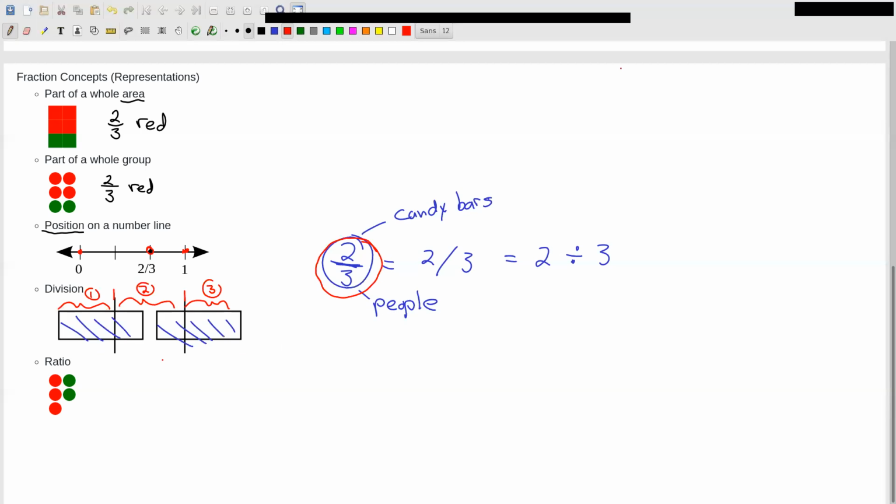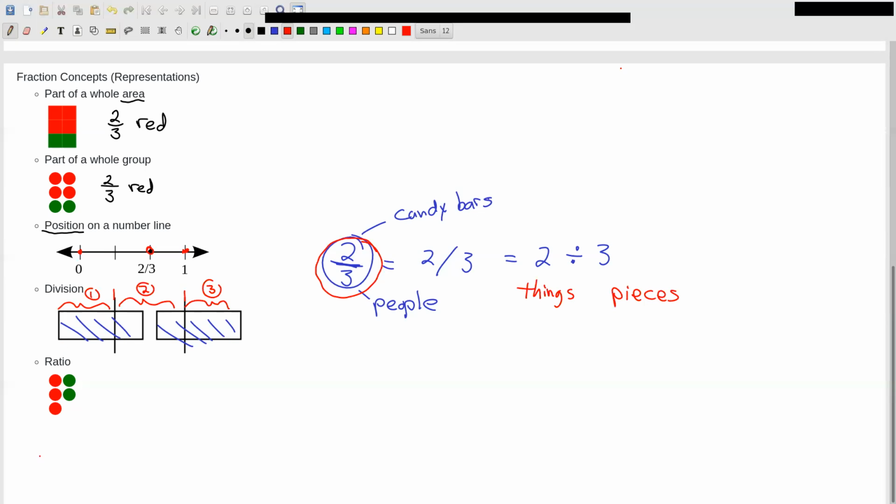So it's actually a division problem. We have to take 2 things and break those 2 things into 3 pieces. All right, and these all have a similar idea in common. That theme is the idea of 2/3. It's just that there are different ways to view 2/3 physically.